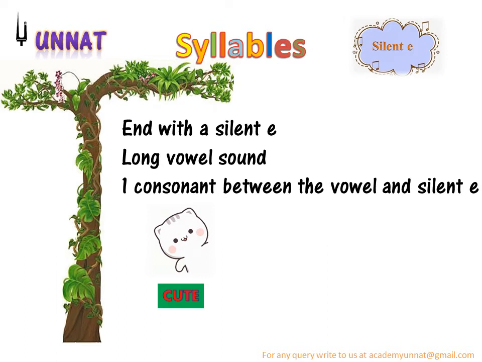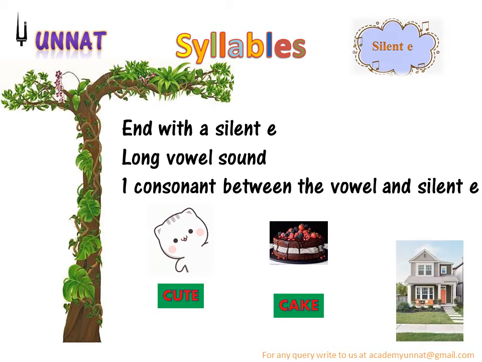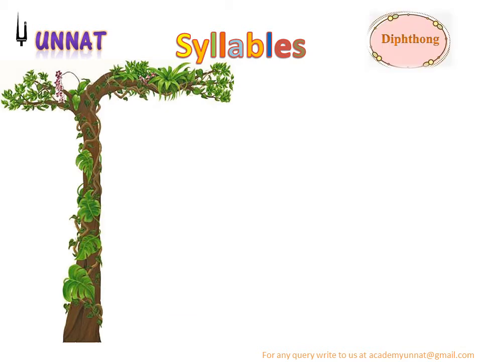So it's a silent E syllable. Cake. So C-A, K-E. A is a vowel and ends with E. E is again silent, right? Next is home. O is a vowel and ends with E. So it's a silent E syllable.